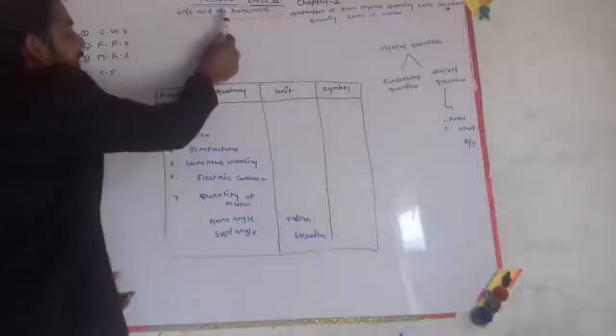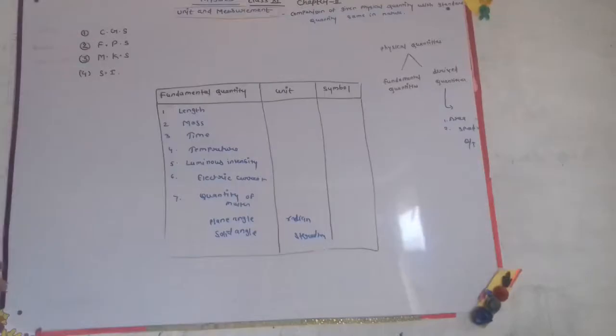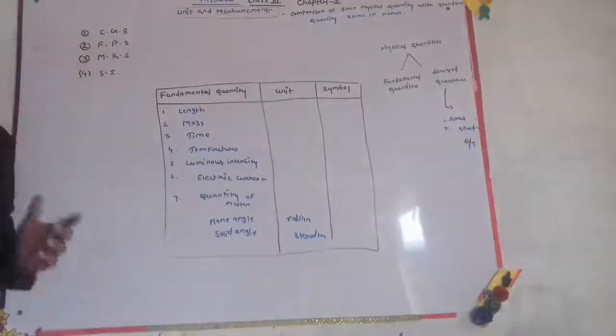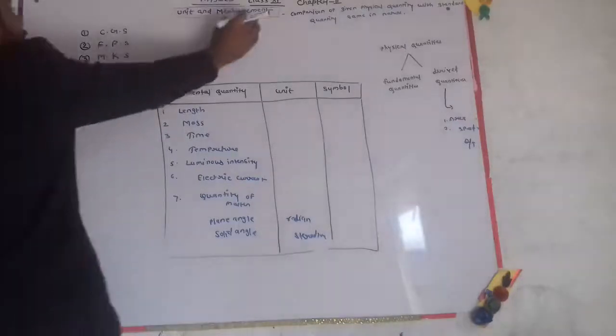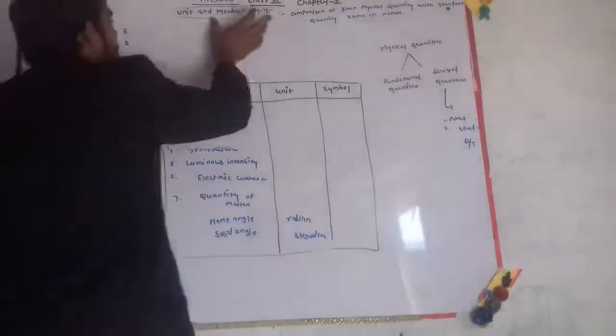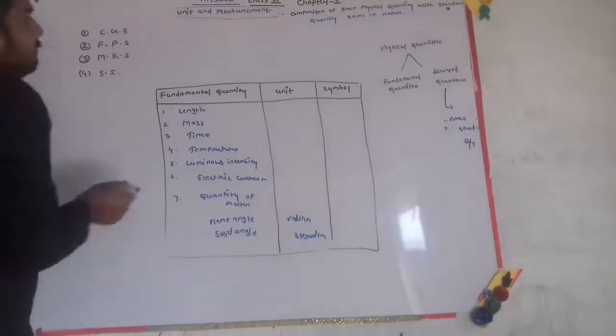Which is unit and measurement. Before studying this, we have to know what a unit is and what measurement is. In physics, measurement is generally defined as the comparison of a given physical quantity with a standard quantity of the same nature.